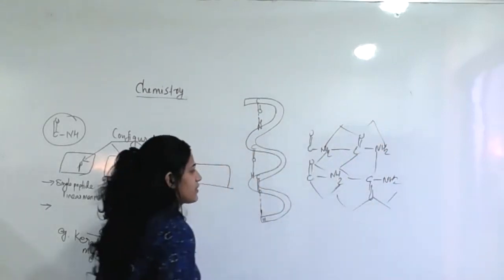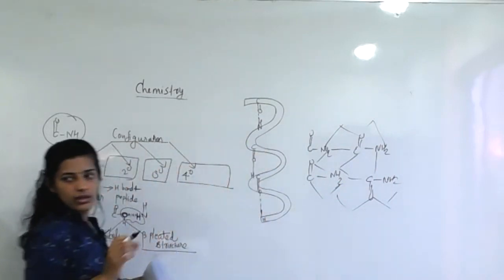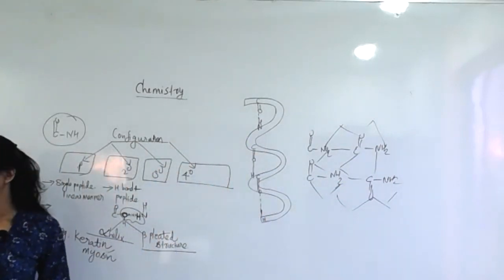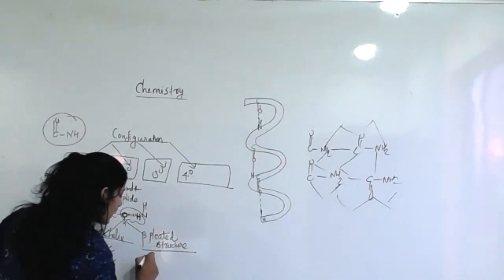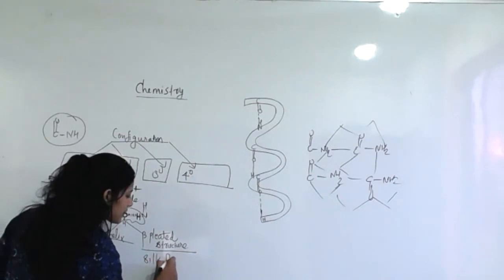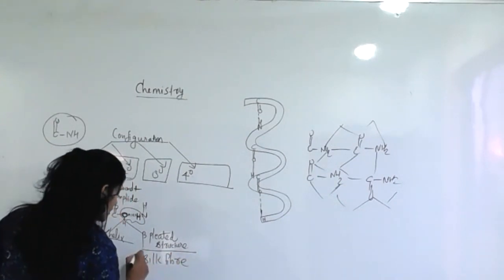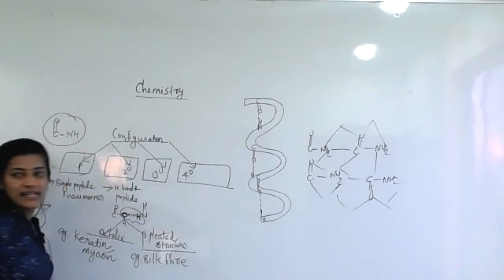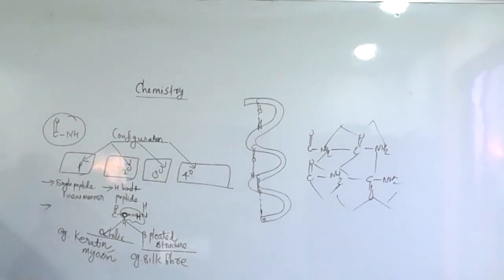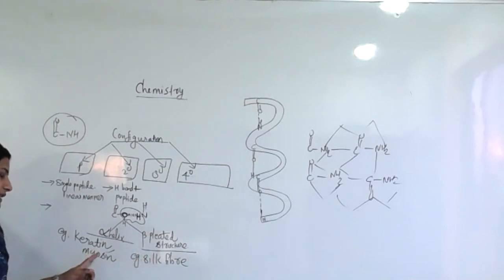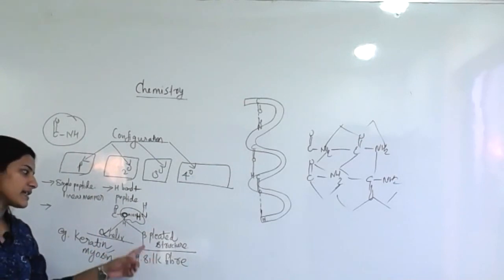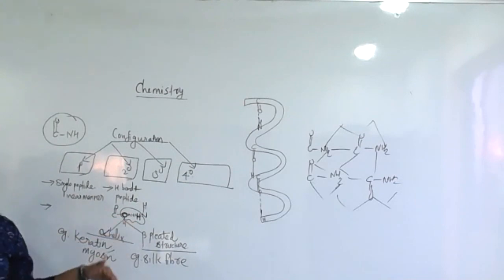This is a pleated structure, and this is the spiral alpha helical structure, with hydrogen bonds formed between neighboring chains. Silk fiber is an example of beta pleated structure. So, alpha helix: keratin, myosin; beta pleated structure: silk fiber.